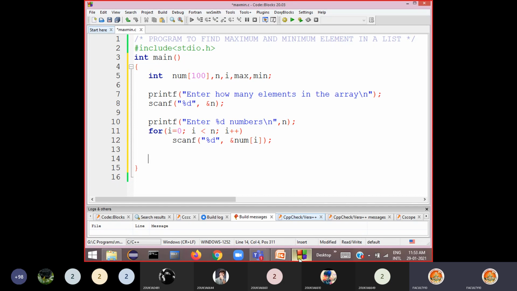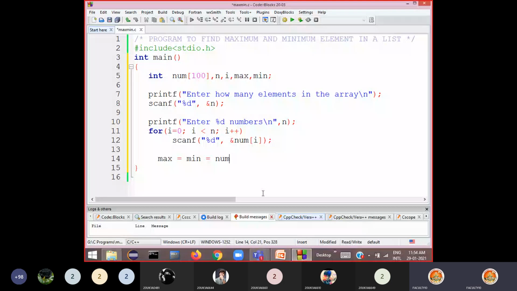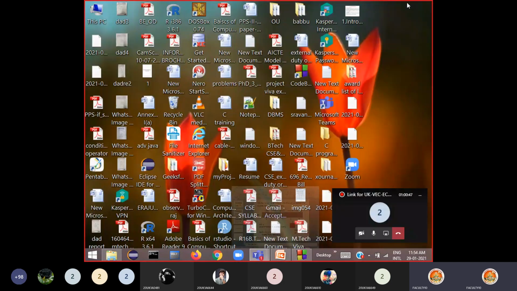So what I am doing here is considering the first number as the maximum number and also the minimum number. So the logic is like this: max is equal to min is equal to, how can we access the first memory location or first element in the array? The first element of the array can be accessed using the notation num of 0. Just see here, this is how we can access. So I say that num of 0, the first element itself, is the maximum number and the minimum number.